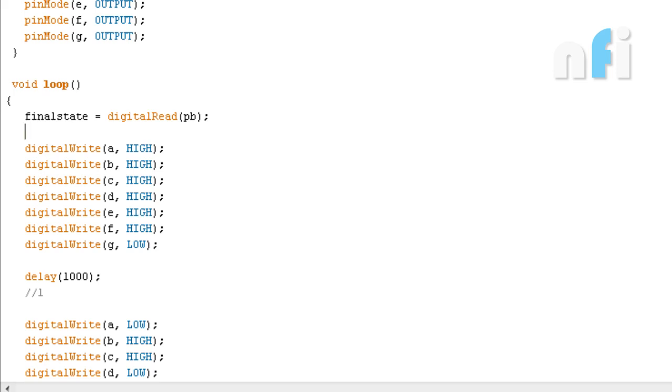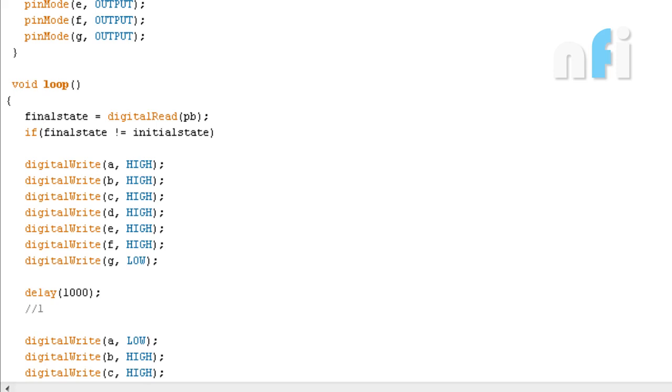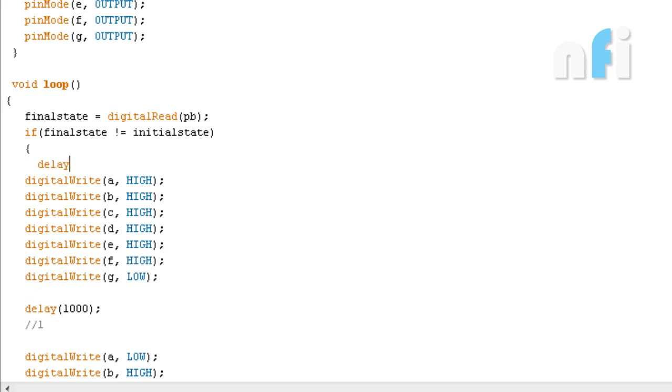Now if final state is not equal to initial state, so let's add a few millisecond delay to remove bouncing.